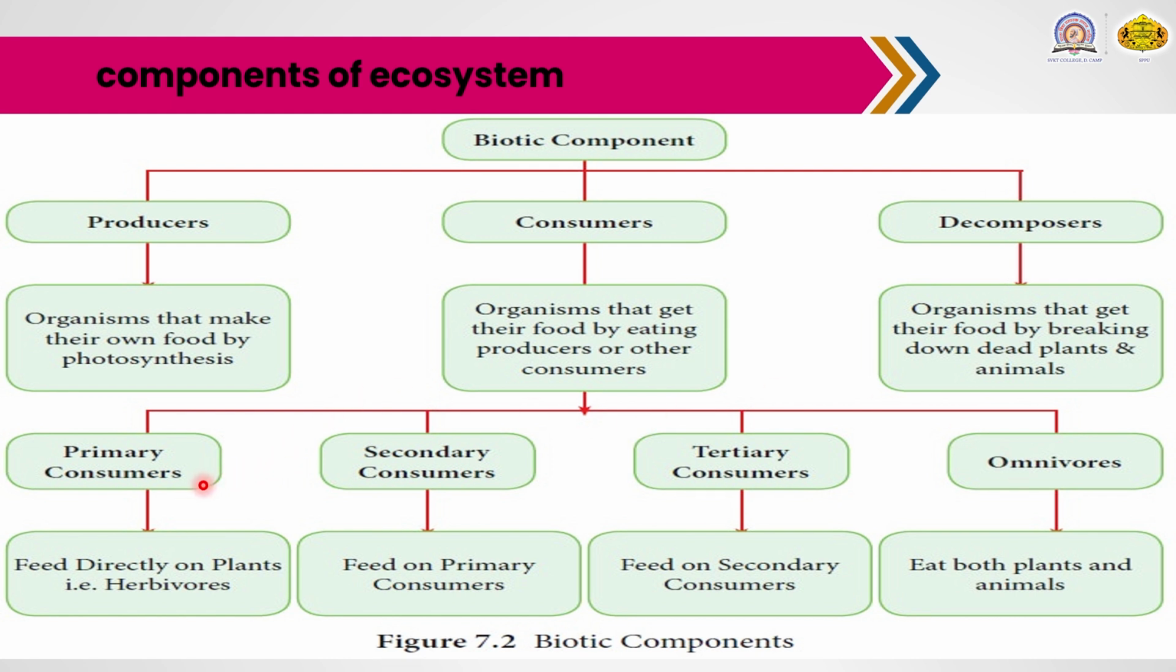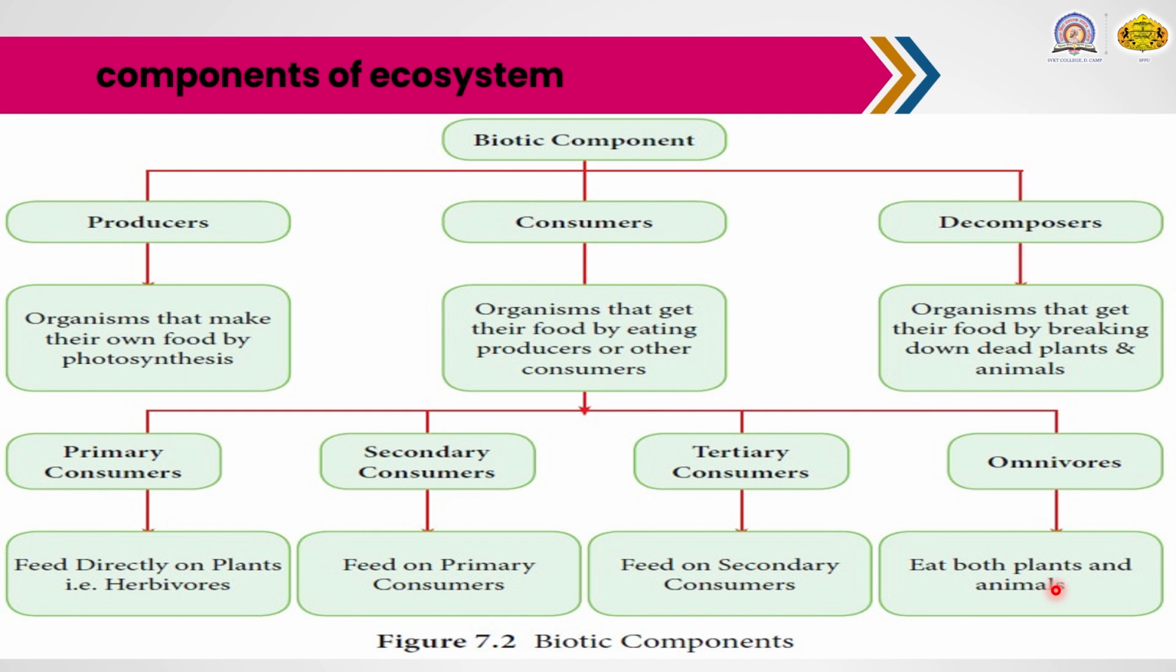Primary consumers feed directly on plants, and they are also known as herbivores. For example, deer feed directly on plants, which is also known as herbivores. Then goat is another example. Secondary consumers feed on the primary consumers. Tertiary consumers feed on the secondary consumers, for example lions, tigers, etc. And the last one is the omnivores. Omnivores can consume or eat both plants as well as animals. The well-known example is the human.